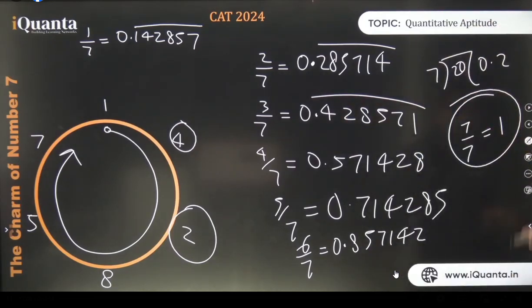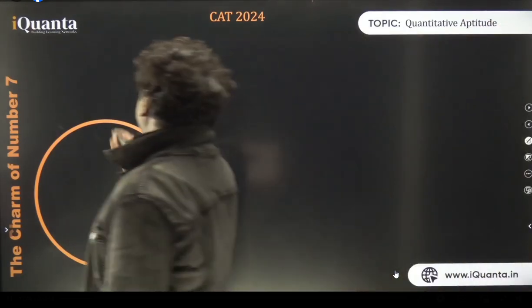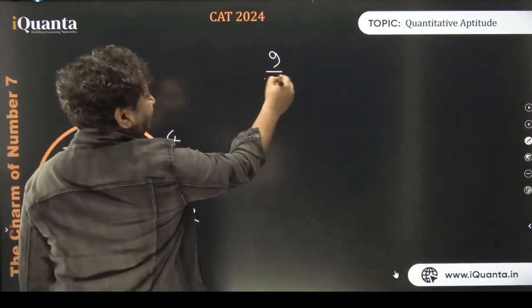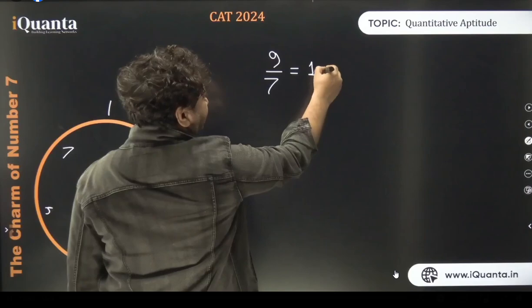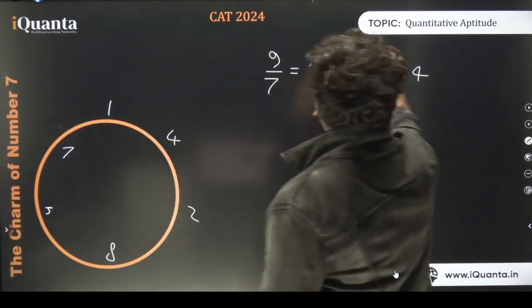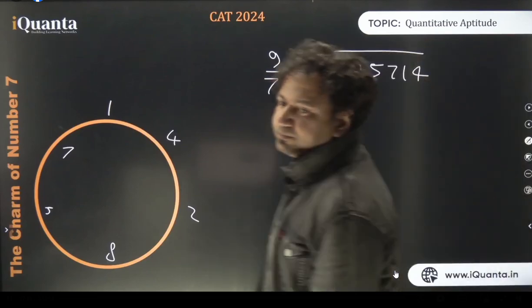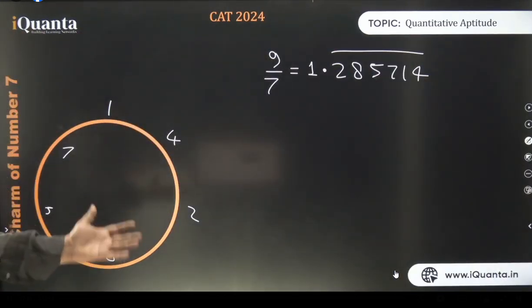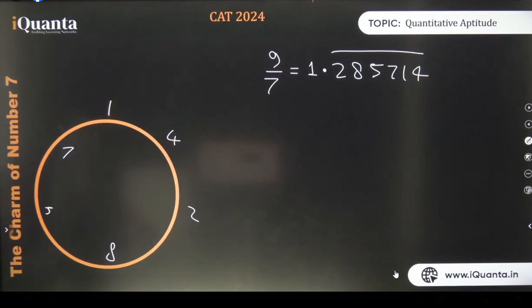All right. By the way, if I move beyond this, let's say I want to calculate 9 by 7, तो क्या मिल जाएगा? 7 1s are 7 point. अब 2 बचा है तो वही चीज फिर से शुरू हो जाएगी. Is that clear, everyone? Is that clear? Chintan, because this is a recurring rational number. That is the reason, and this is an observation on which we can base a lot of questions and calculations.